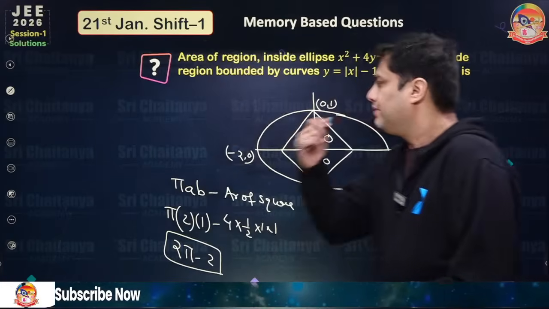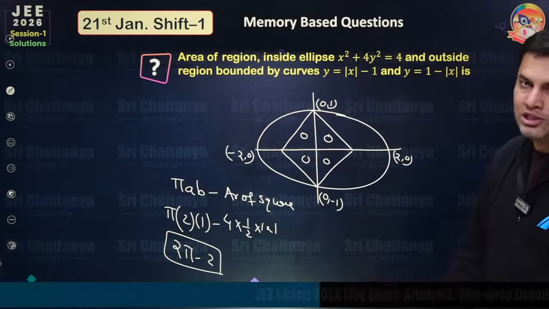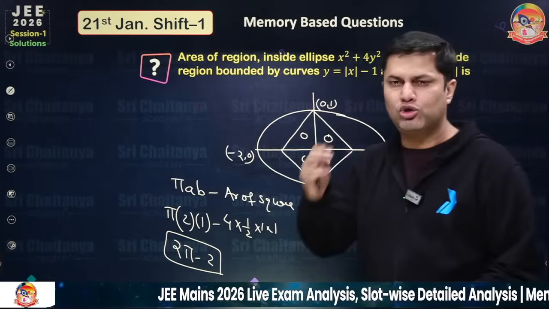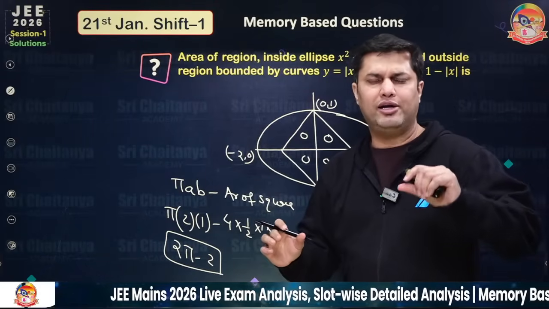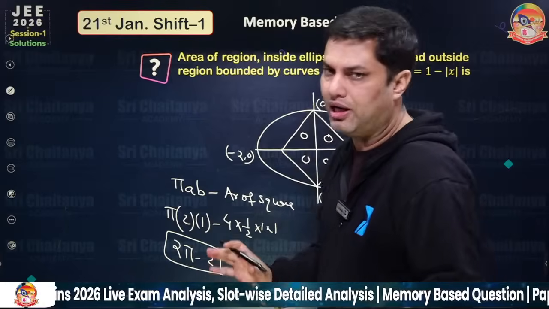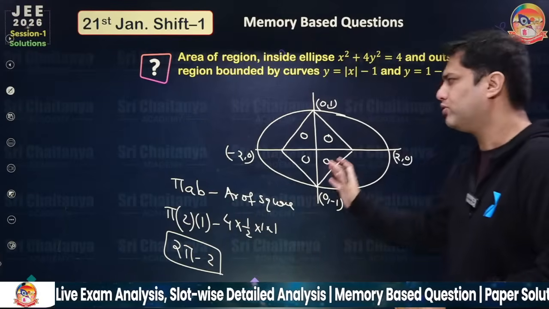Okay, so yes, this is it. 2 pi minus 2 is the right answer. This is question number 9, and out of 9 questions, around 3 questions are a little bit tricky, or you can say lengthy, and the remaining 6 questions are very easy and very solvable. Okay.